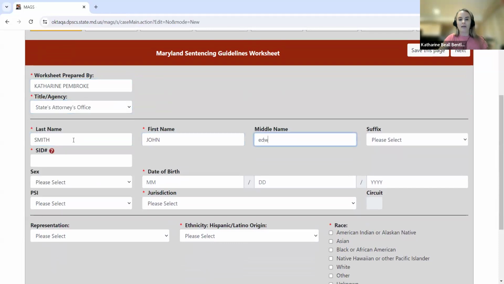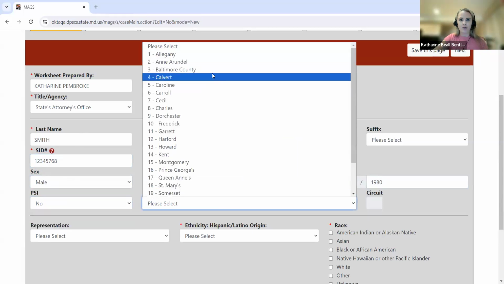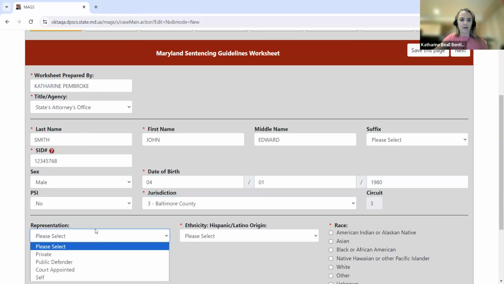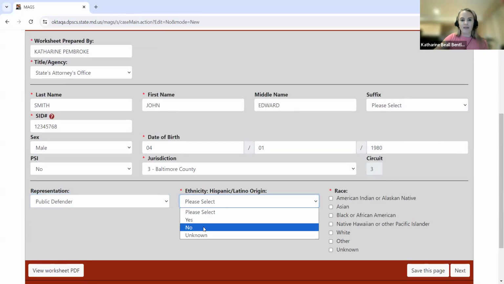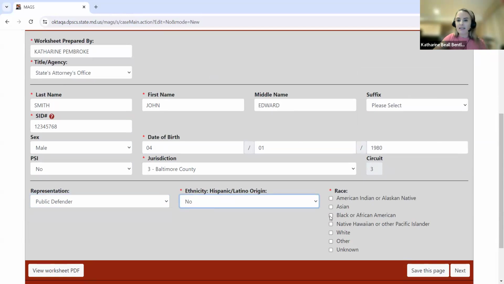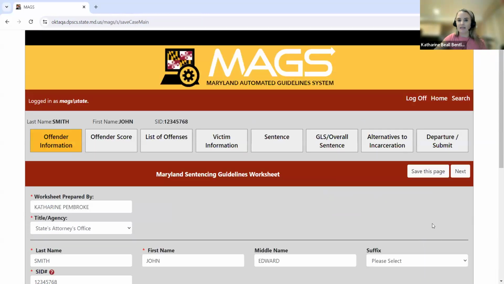So I'm just going to go ahead and enter some basic information for a John Edward Smith, including the SID number, sex, date of birth, whether a pre-sentence investigation was ordered, jurisdiction, we'll select Baltimore County, representation, say public defender, ethnicity, no. And then I do want to note that race does allow for more than one response. So you can make several selections in this field here and then click Save this page.